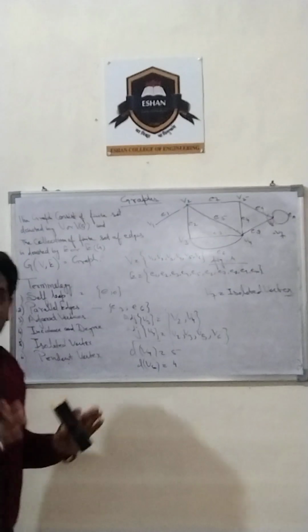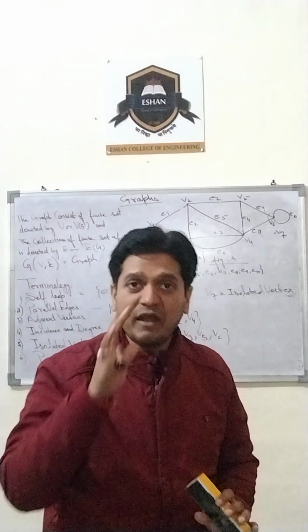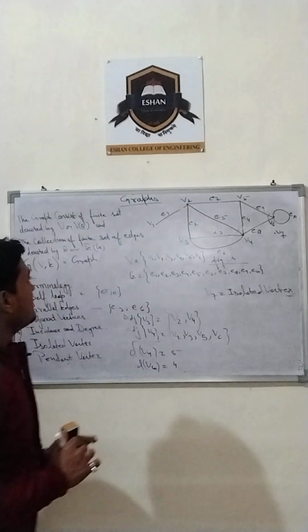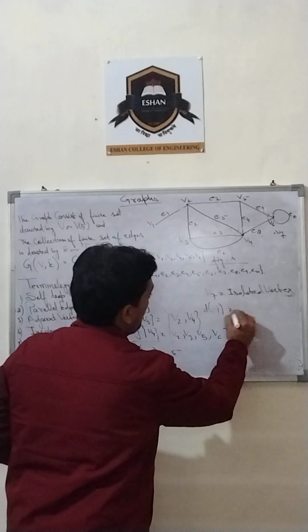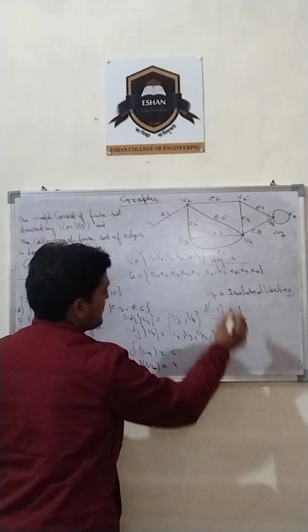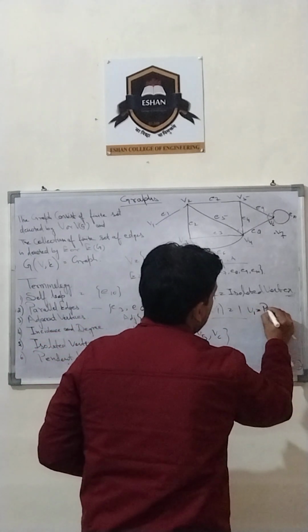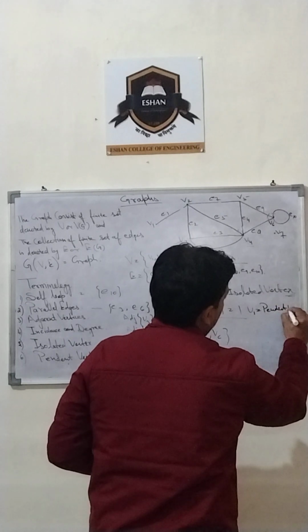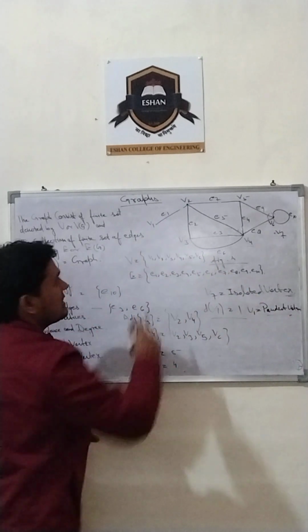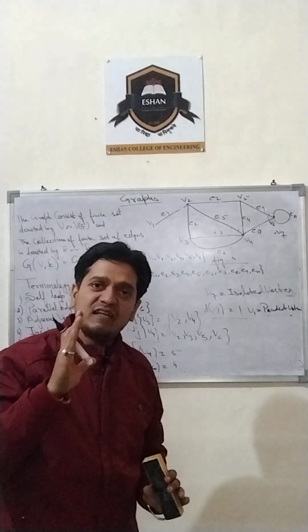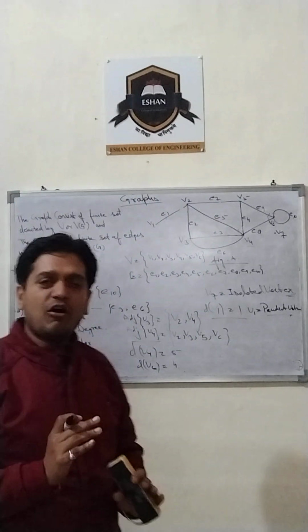Now, pendant vertex. Pendant vertex means the vertex in that particular graph having a degree 1 is called a pendant vertex. In this graph example, V1 has a degree 1, is connected to a single edge, and so V1 is called a pendant vertex. Okay, this is called a pendant vertex. V1 is a pendant vertex as it has a single degree, and it is connected to a single edge. Now, this is an introduction of graph.